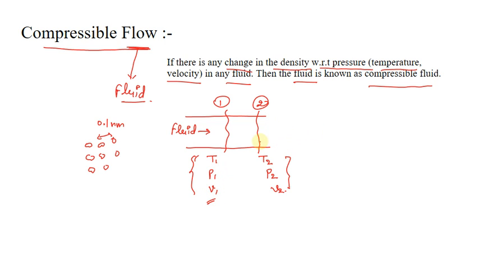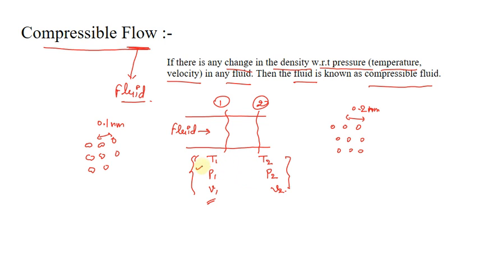And at section 2, because of these thermodynamic parameters, the separation between the atoms or molecules, whatever the type of gas is, has become 0.2 nanometer. So there is a difference.